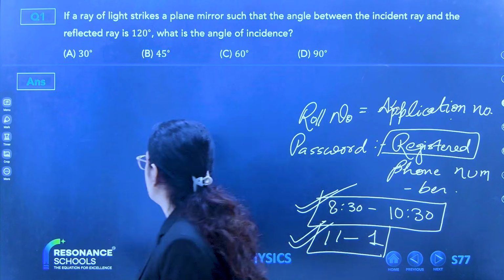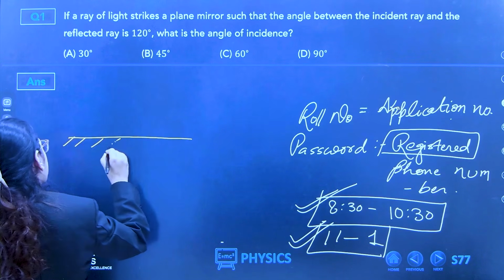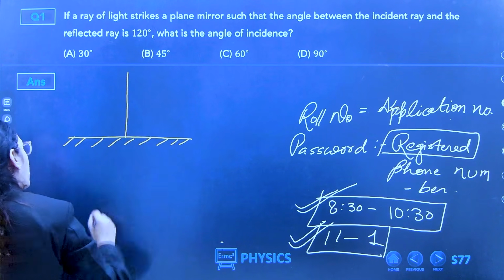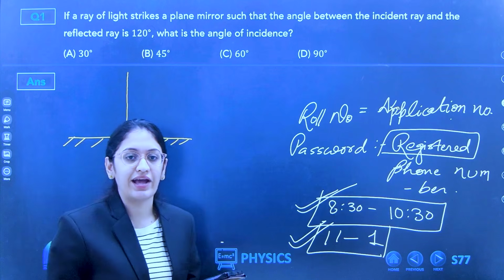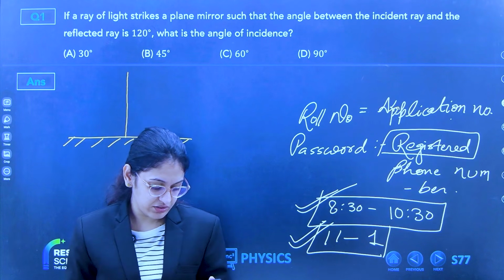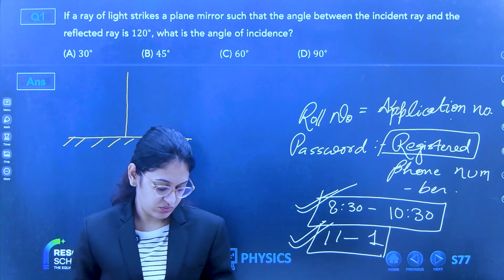Now let me solve. See, this is your mirror. This is your normal. Normal makes what angle with the mirror?